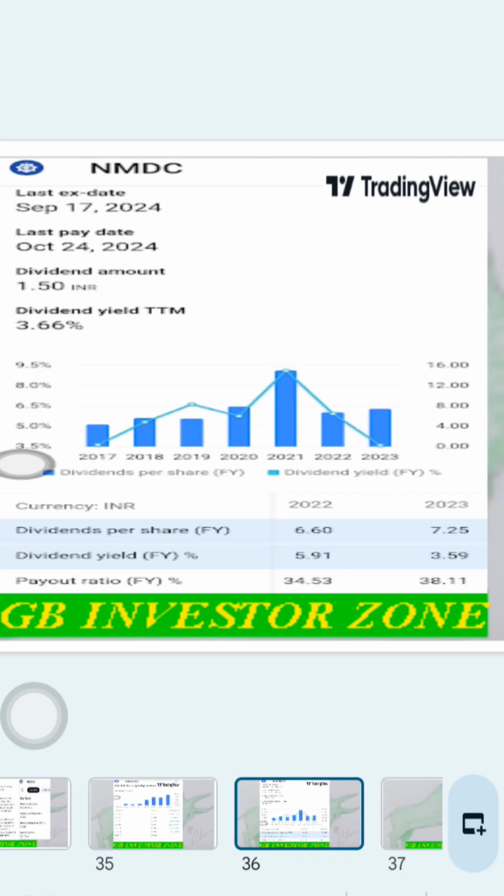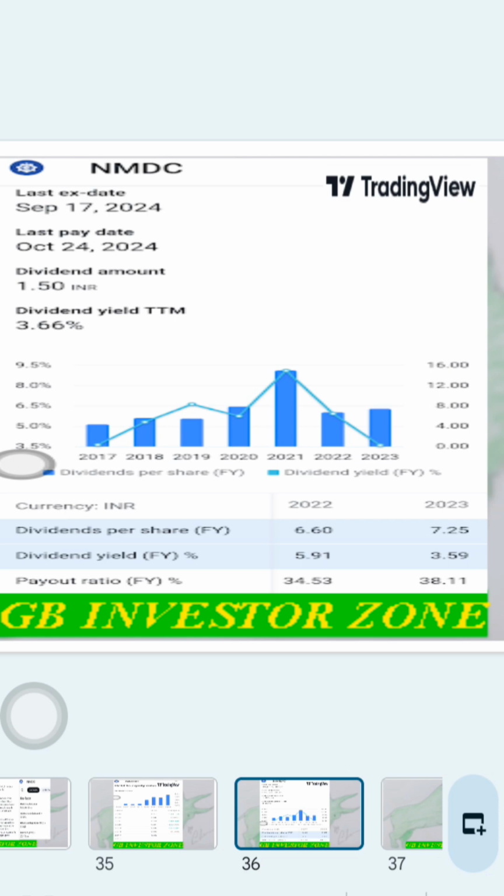And what will be the NMDC dividend amount? If you see, the dividend yield is 3.66%. Dividend yield is nothing but when they pay, say, 1 rupee, what is the price of the share at that time? 1 rupee divided by the price of the share on that particular date. That is the dividend yield. So the dividend yield is very good, 3.66. Normally anything above 2.5 is good. So it is also good only.